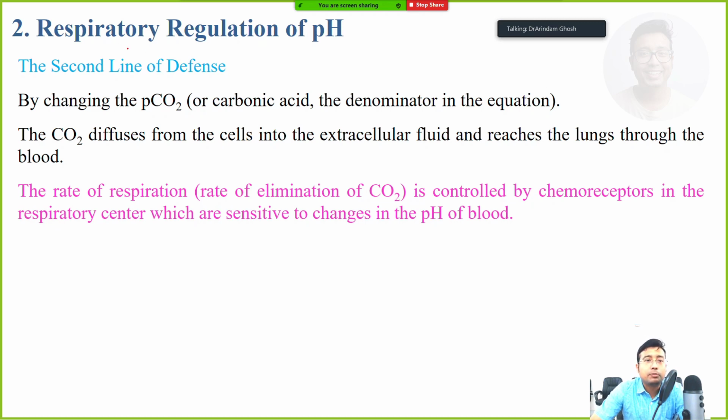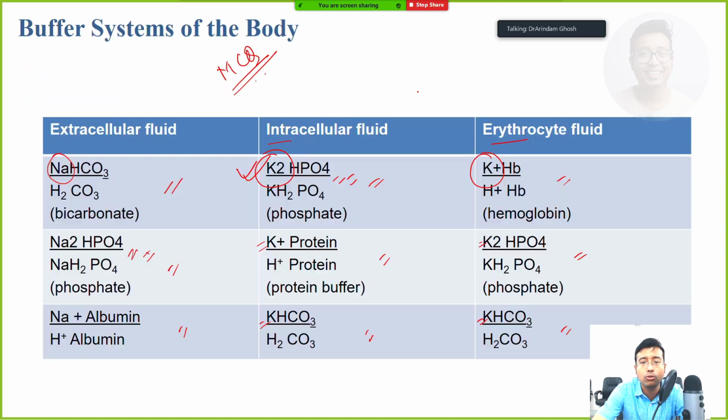Now we move to respiratory regulation of pH, which acts as the second line of defense. Now what do the lungs have? What does respiratory regulation have in its hand? The weapon the lungs have is carbon dioxide. They can only intervene with the help of carbon dioxide, by changing the amount of dissolved CO2. PCO2 means partial pressure of carbon dioxide, or carbonic acid, the denominator in the equation. Whose denominator?